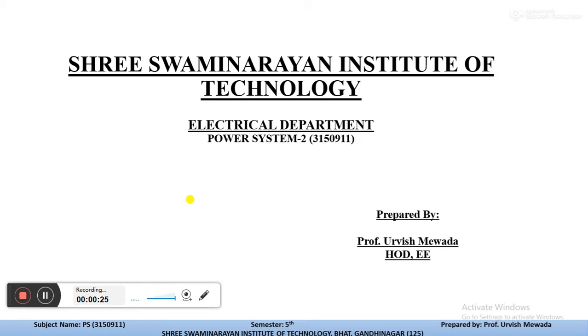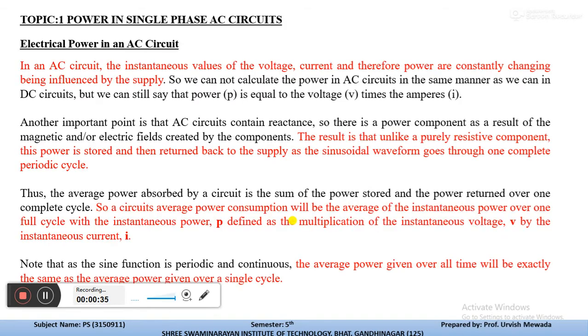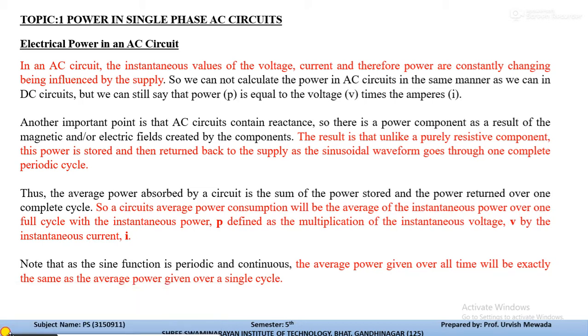As we start this subject with chapter number 1, the chapter number 1 is basic principles of power system. In chapter number 1 we start with topic number 1. The topic number 1 is power in single phase AC circuit.